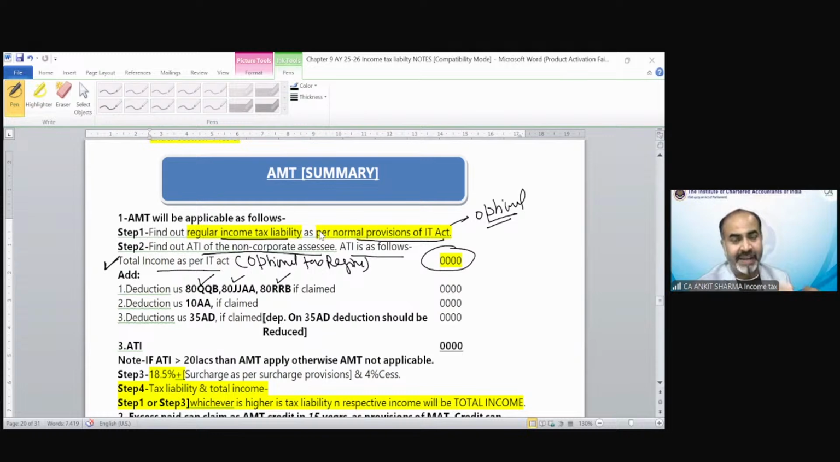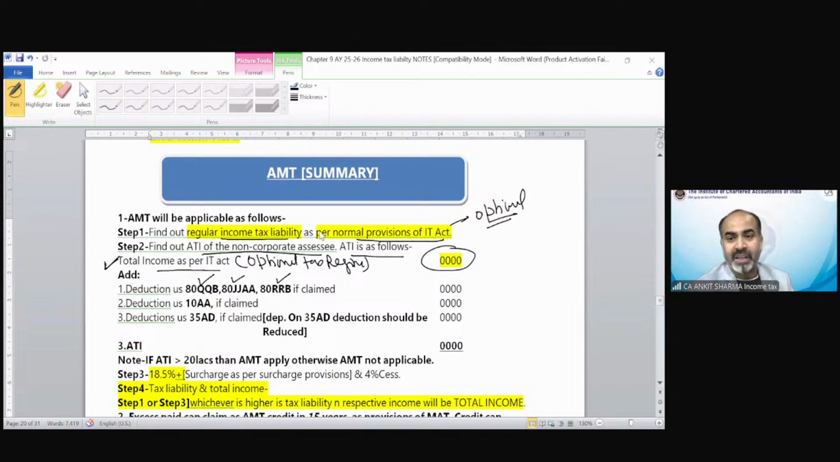What is section 80JJAA? The applicability of section 80JJAA is for which purpose? What is the main highlight of that? Additional employee, correct. Eligible additional employee need to be there. So if you have appointed some eligible employee as per section 80JJAA, then an additional 30% of the additional employee payment could be claimed as deduction.